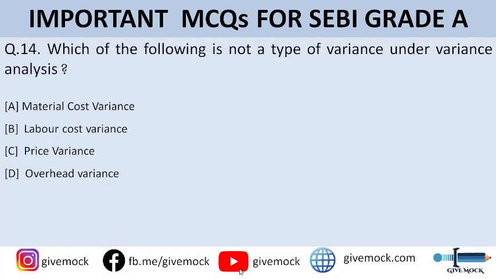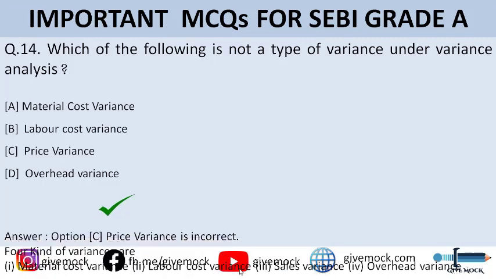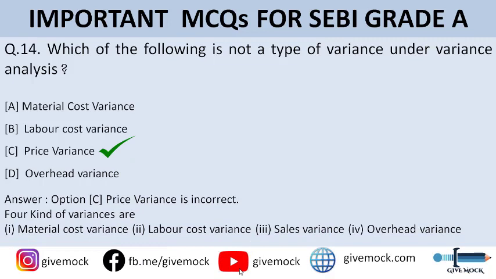Which of the following is not a type of variance under variance analysis? So you can go through the options here. The correct answer to this question is option C, that is price variance, which is the incorrect option. There are four kinds of variances. I'll tell you what they are. First is material cost variance, second is labor cost variance, third is sales variance, and fourth is overhead variance. All right, these are the four main types of variance under variance analysis.